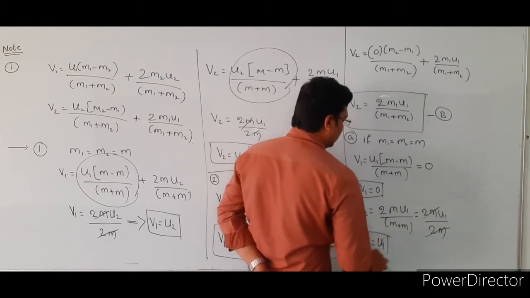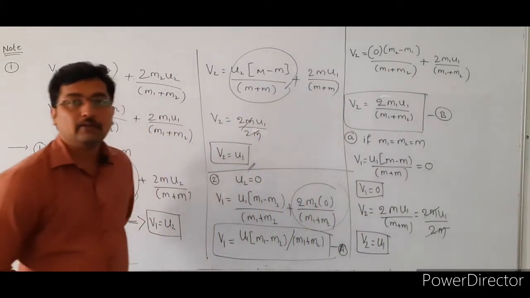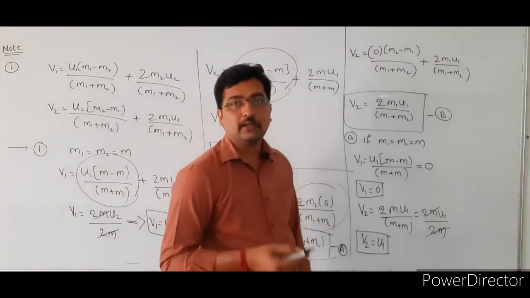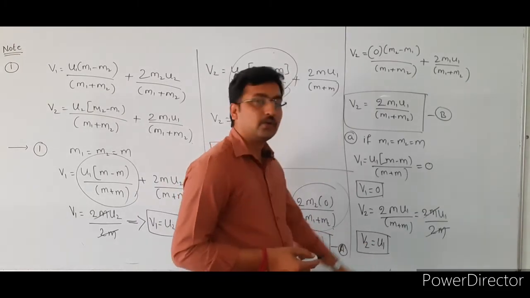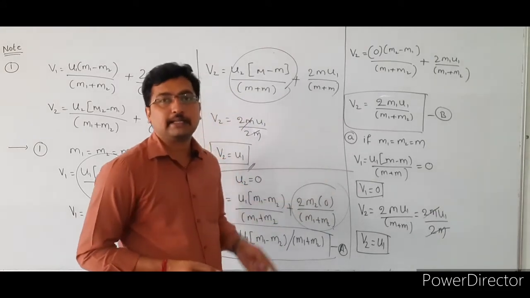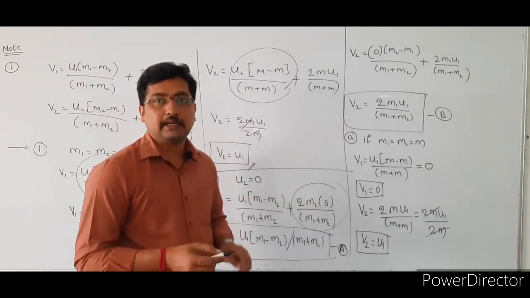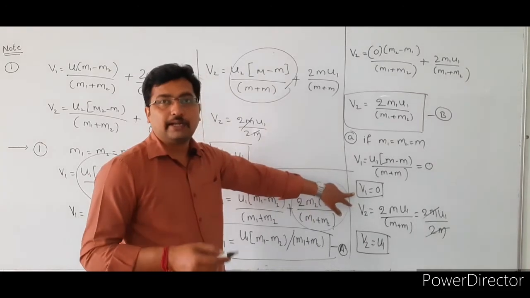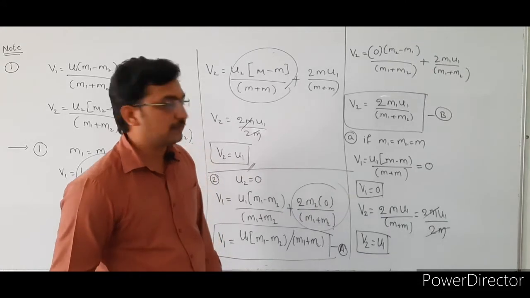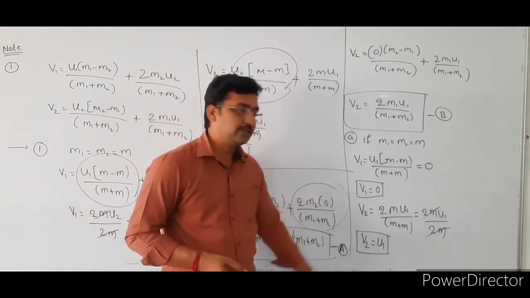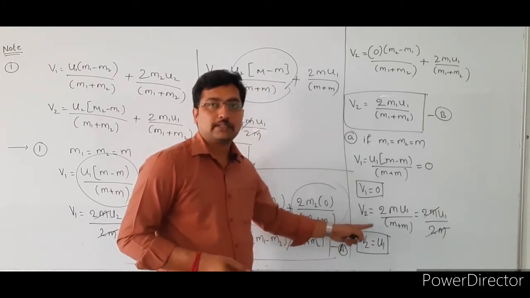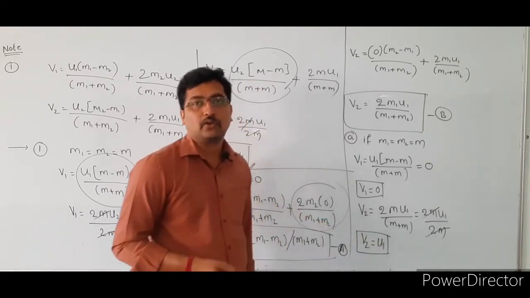This indicates that the final velocity of the second particle is equal to the initial velocity of the first particle. So V2 is equal to U1 and V1 is equal to 0. This indicates that the first particle is at rest after the collision, and V2 equal to U1 indicates that the second particle moves with the velocity of U1 after collision.